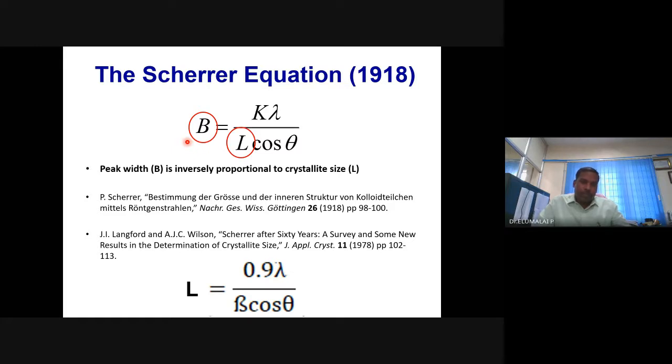The final version of this equation: L is equal to 0.9 lambda divided by beta cos theta.